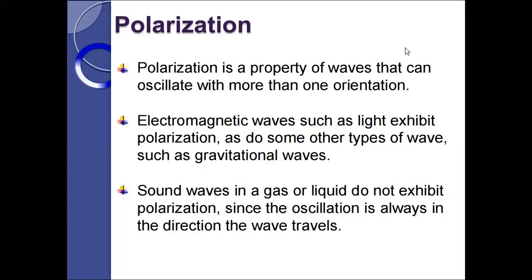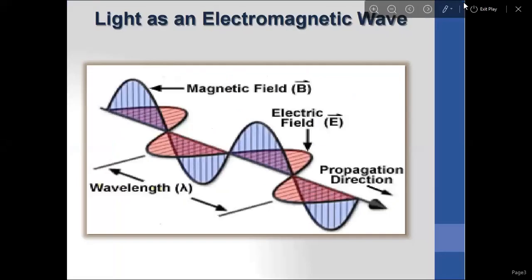So polarization is a property of waves that can oscillate with more than one orientation. Electromagnetic waves such as light exhibit polarization, as do some other types of waves such as gravitational waves. Sound waves in a gas or liquid do not exhibit polarization, since the oscillation is always in the direction the wave travels. So light as an electromagnetic wave, you must know, this is the figure of magnetic field and electric field combinedly forming an electromagnetic wave.